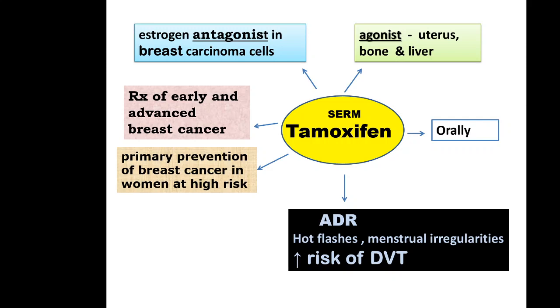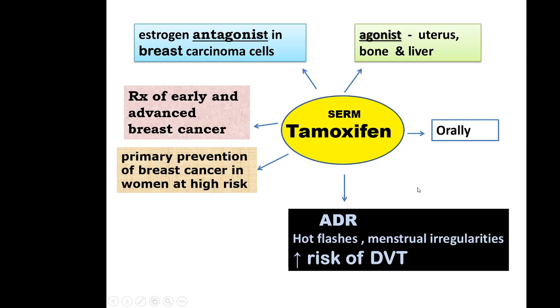Similarly, tamoxifen increases synthesis of clotting factors, and this increases the risk of deep vein thrombosis (DVT), which can lead to pulmonary embolism.